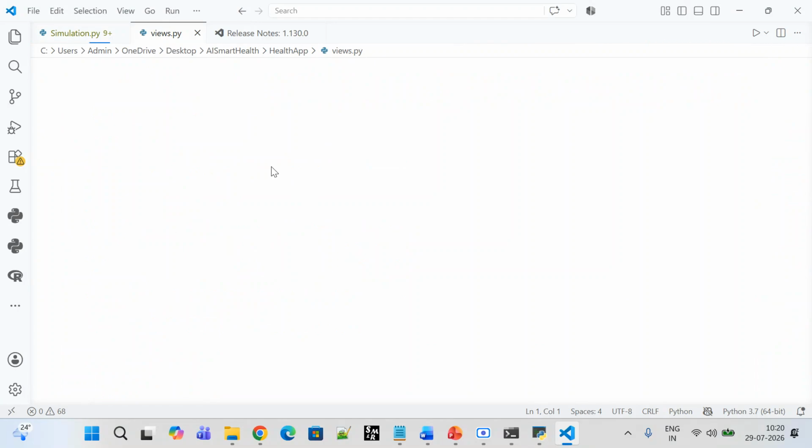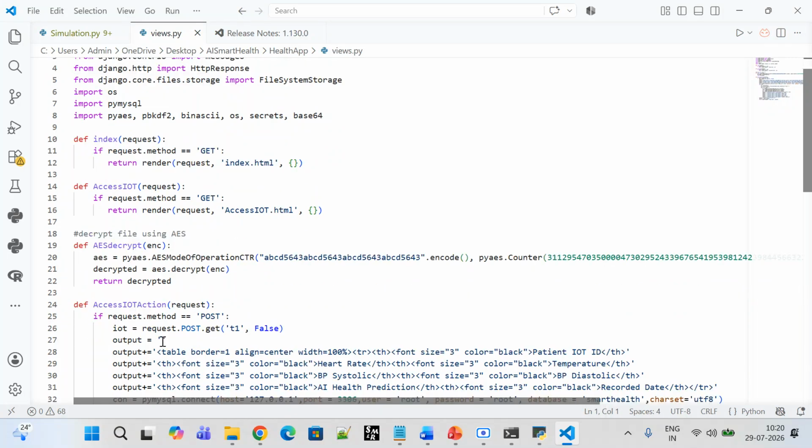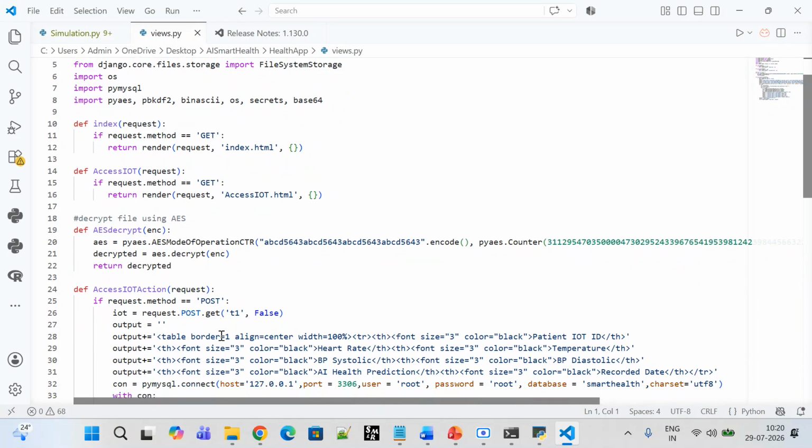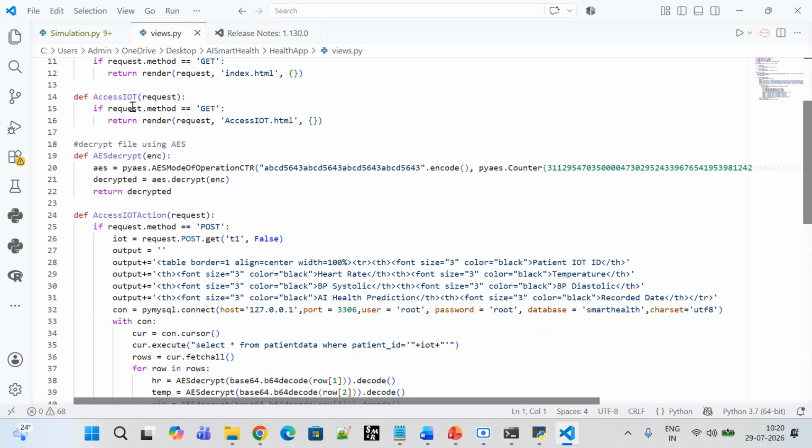So these are the functions and the libraries we have used, AES encrypted and DES, which is for the decrypted format. Right. So these are the functions we have used. Access IoT actions to get all the patient records in the tabular format. We have used AES decrypt and AES encrypt format to check the patient details, all in the encrypted format, which no one can access except the doctors, right?